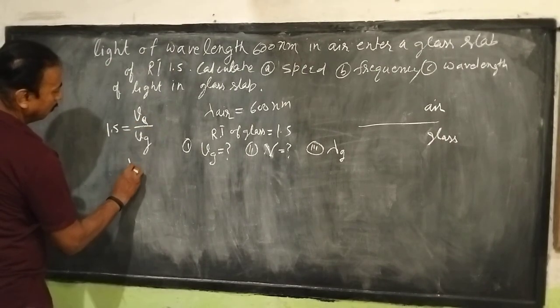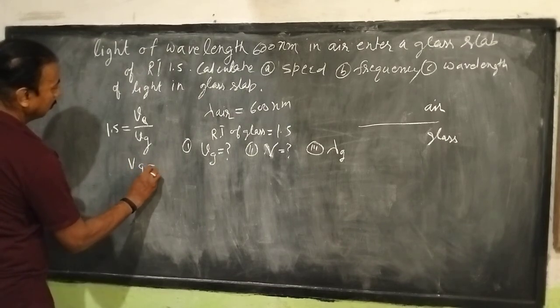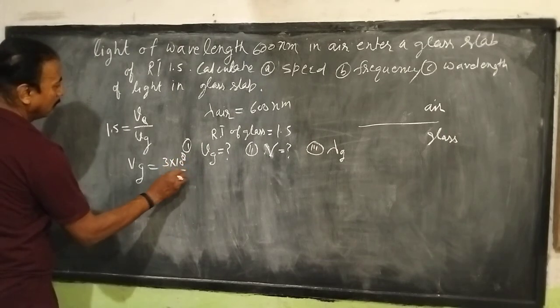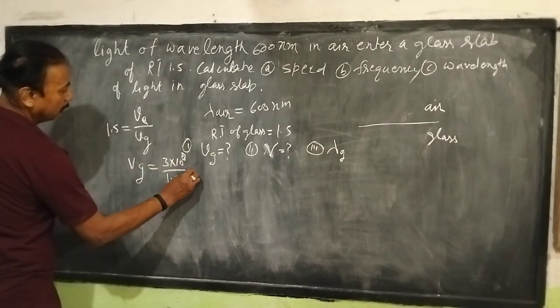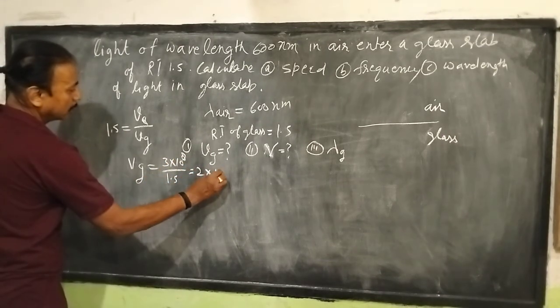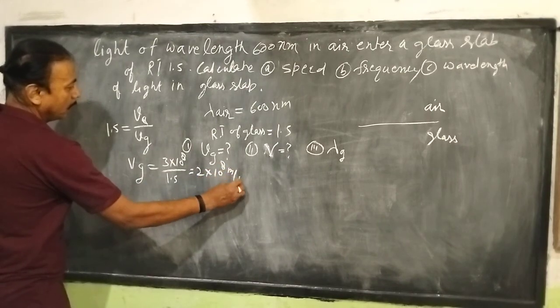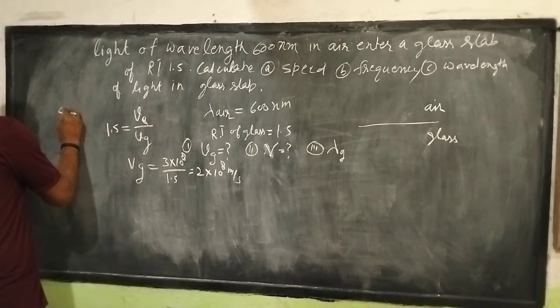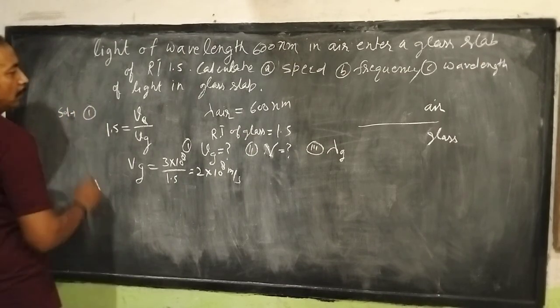Then the speed of light in glass equals 3 into 10 power 8 meter per second divided by 1.5, that is equal to 2 into 10 power 8 meter per second. This is the answer for part 1.